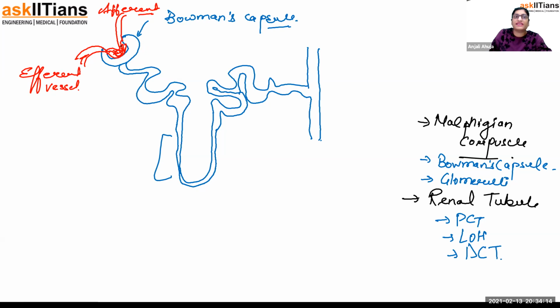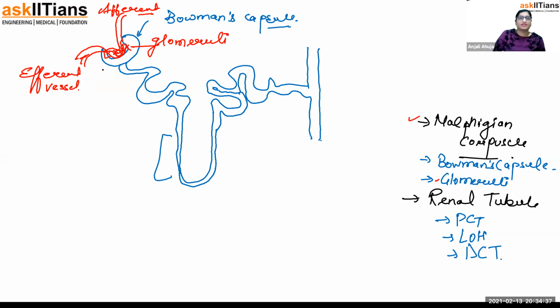This capillary network is what is known as the glomerulus. It is actually nothing but the capillary network. Bowman's capsule is part of the nephron and the glomerulus is actually the blood vessel itself. Together they are known as the Malpighian corpuscle. So the glomerulus is not part of the nephron, it is a blood vessel. Together they make the Malpighian corpuscle.